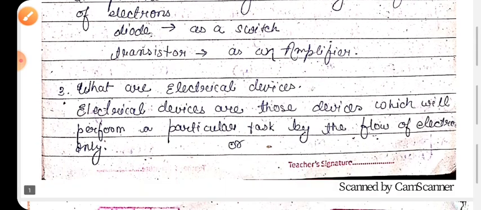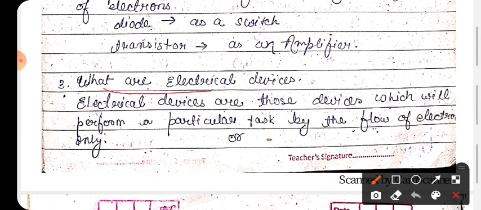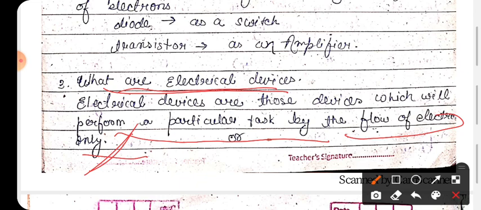Okay. Now come to the third one. What are electrical devices? In electronics devices, the particular task performed by the devices is done by controlling the flow of electrons, but in electrical devices the particular task is performed by flow of electrons only. It means here we cannot control the flow of electrons.